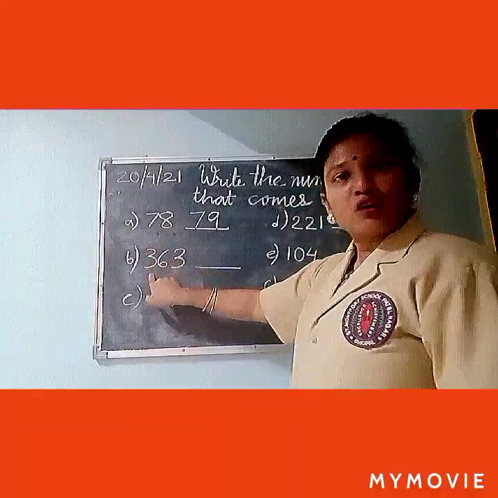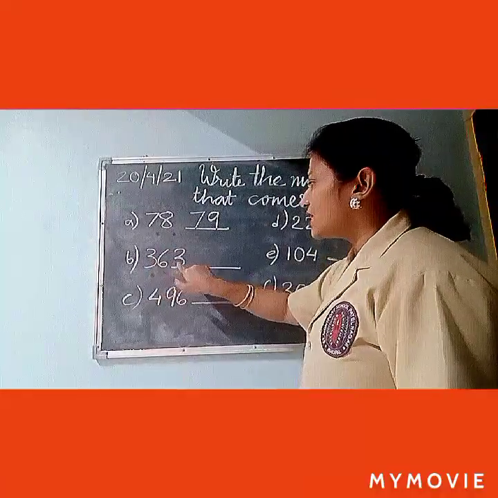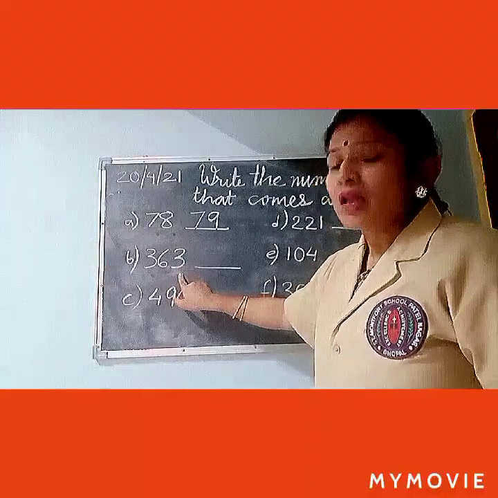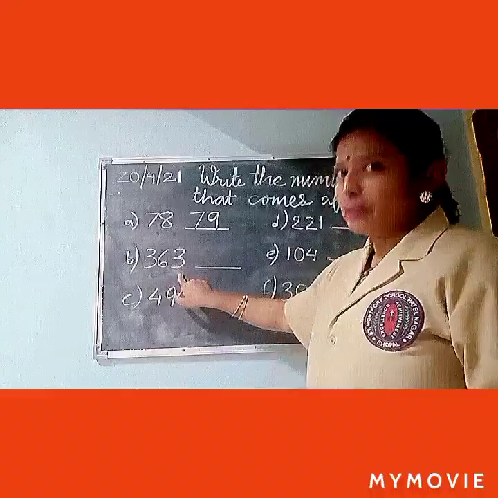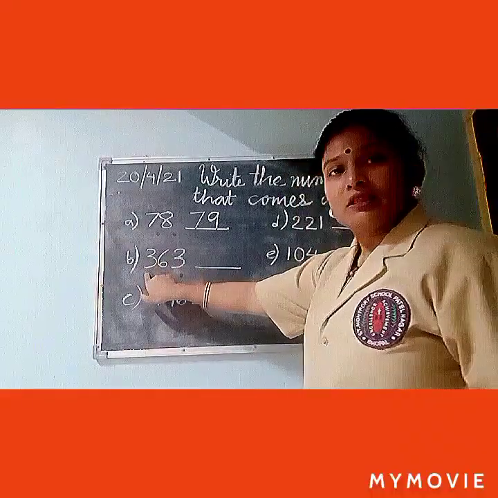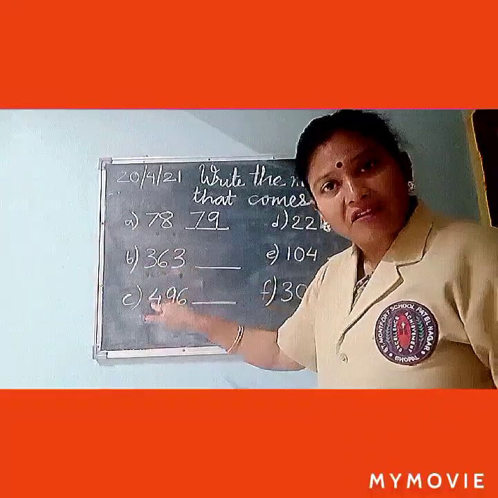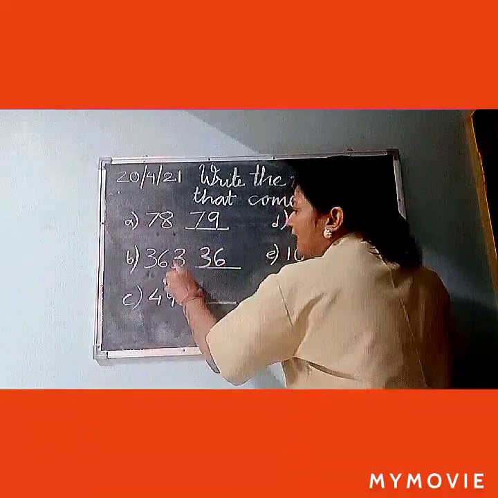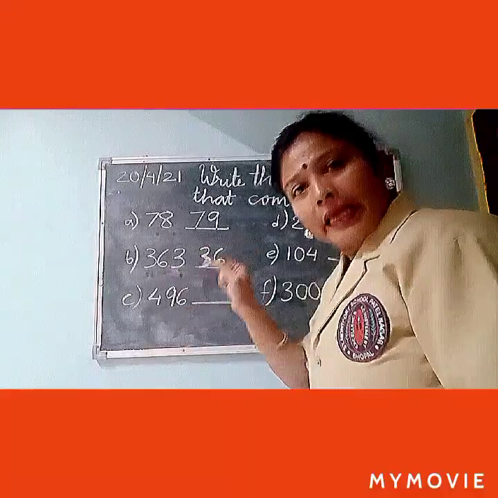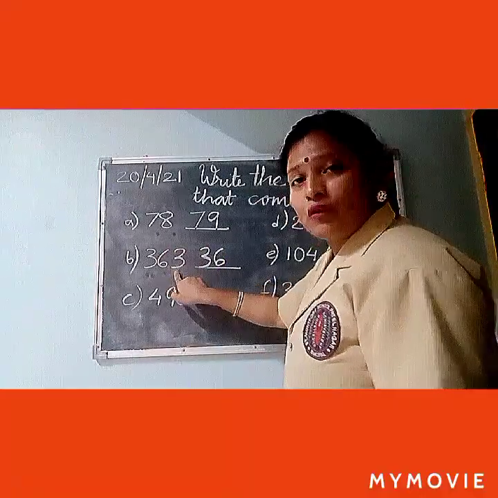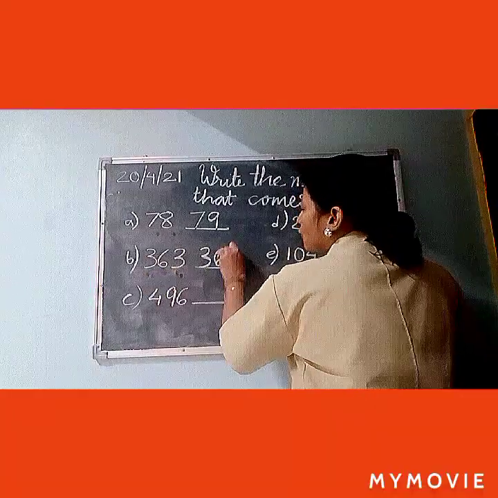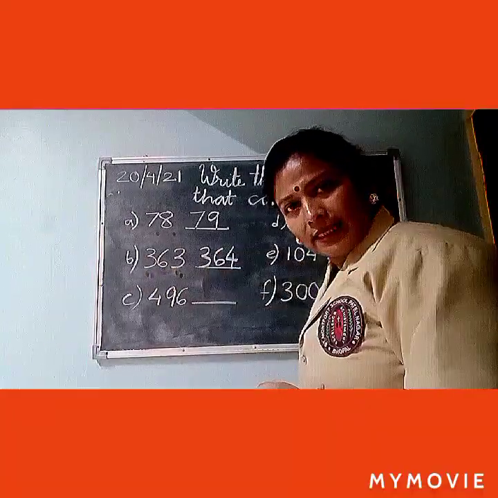First recognize the number 363. And what comes after 3? If we add one, it will be 4. So the two digits which are given in hundreds place and tens place, you will write as it is and you will make change in the digit which is given in ones place. 364 will come. Isn't it?